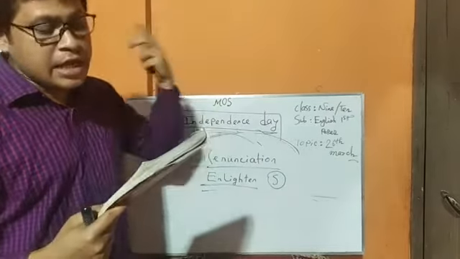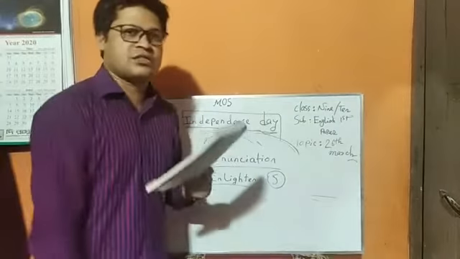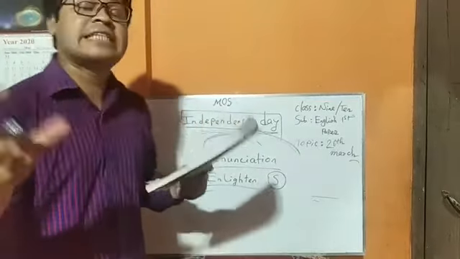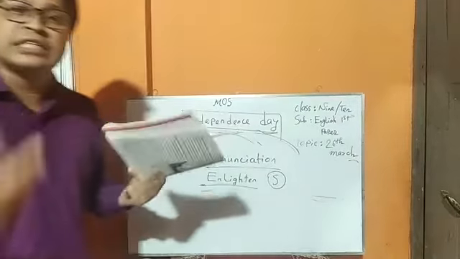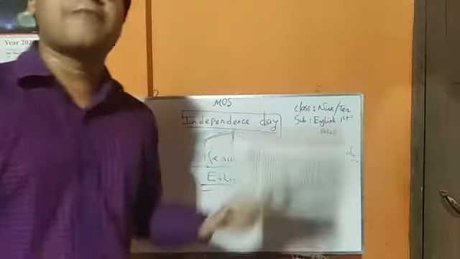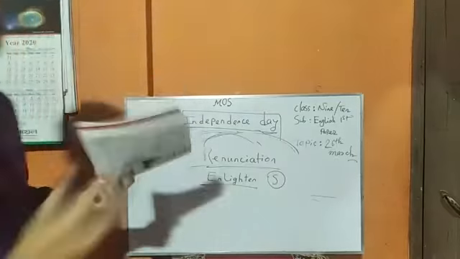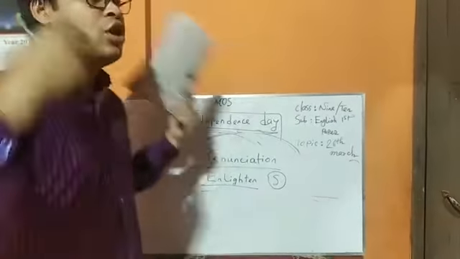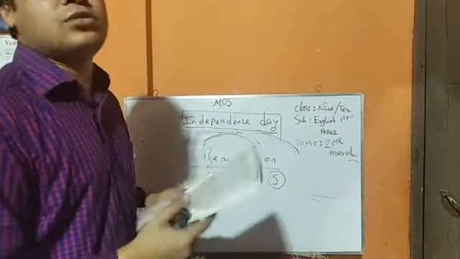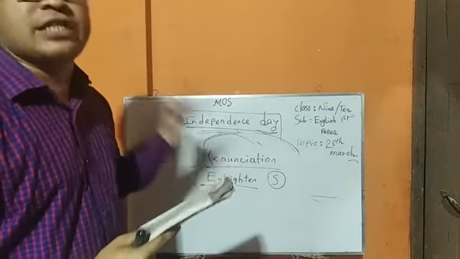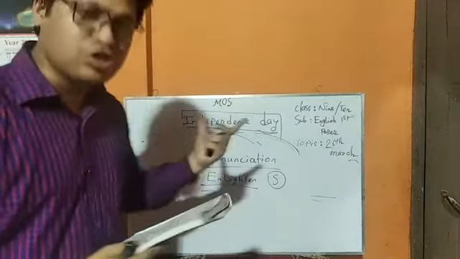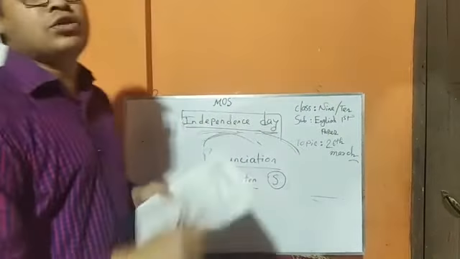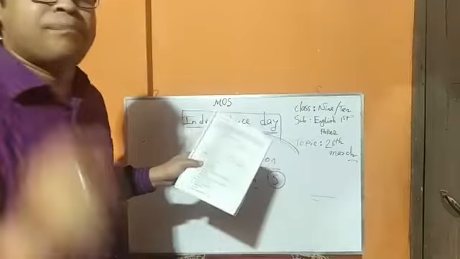Okay, my dear student. And after that we find the last sentence, that is, similar functions are also arranged in other places in the country. That means in your locality, in our locality, in different localities, we see different types of arrangements on this day, just to recollect or show homage to the martyrs, the heroic sons of Bangladesh. And for them, we got independence. Okay, my dear student. Now we are going to part C of this passage.